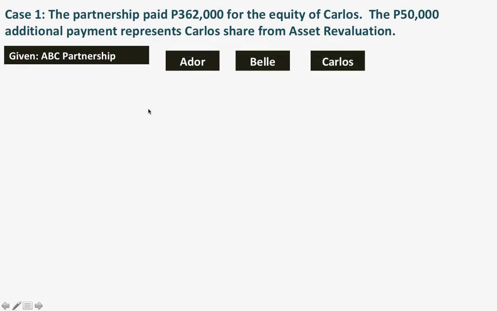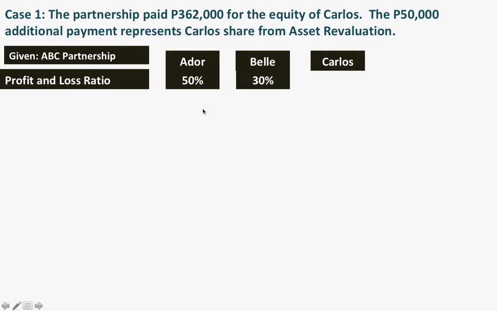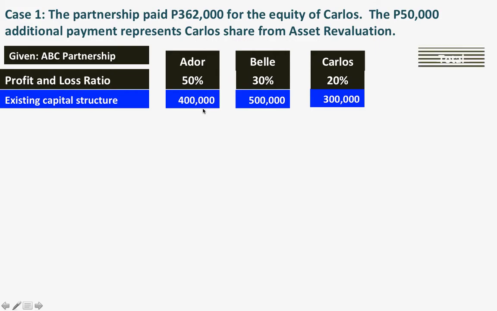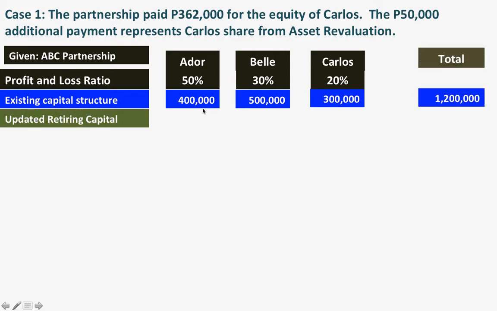So what we have here is the profit and loss ratio. This is what the partnership has, and the existing capital structure, and the total of that is 1,200,000. Then we have the updated Carlos capital, which is 312,000.